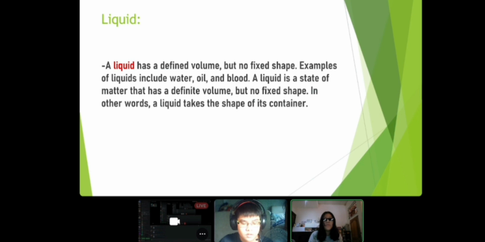Liquid. A liquid has a defined volume but no fixed shape. Examples of liquid include water, oil, and blood. A liquid is a state of matter that has a definite volume but no fixed shape. In other words, a liquid takes the shape of its container.